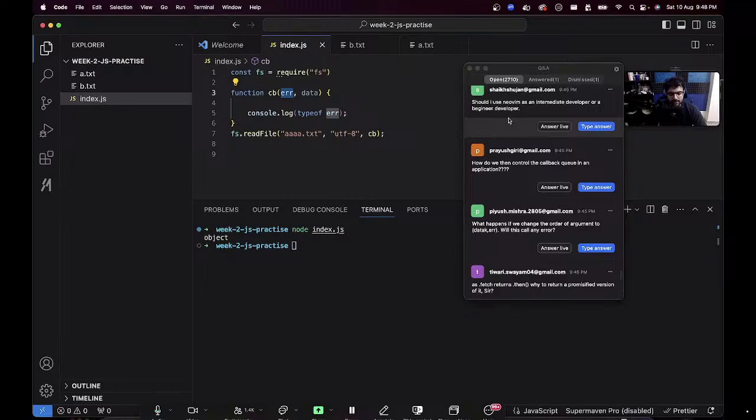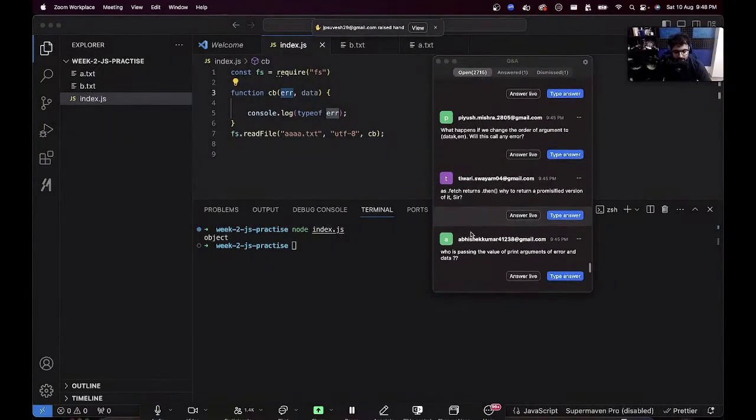Should I use NeoVim as a developer? First, learn Lua. If you don't want to do it, learn Lua. Create your own config. Go from there.